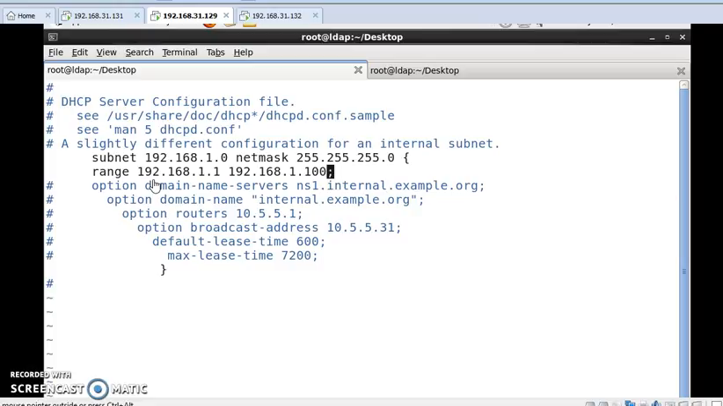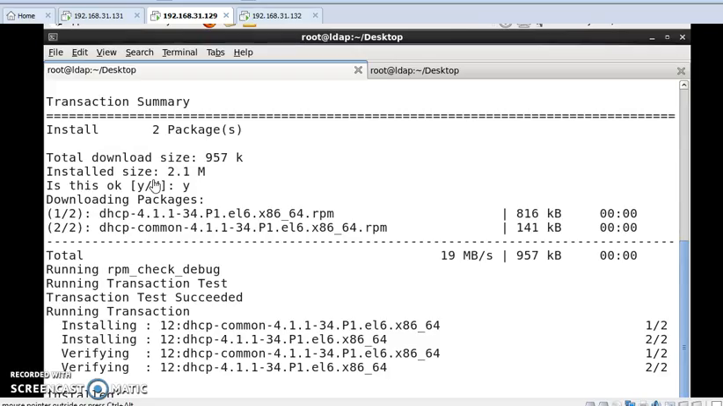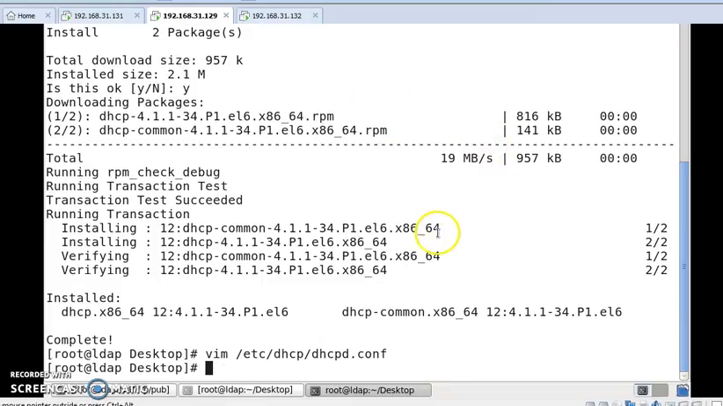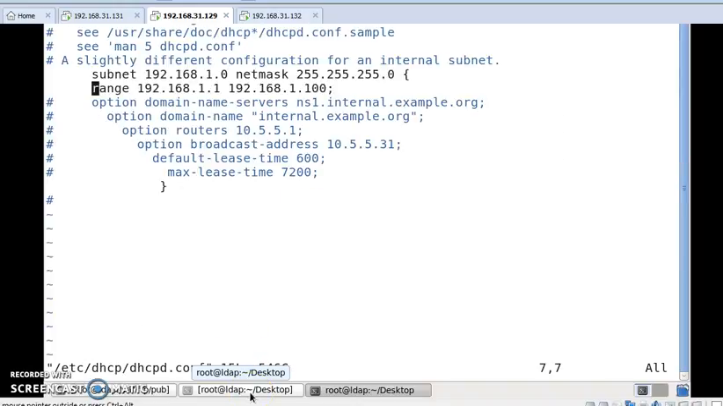Now I will save and exit from this Vim editor. Okay, it's okay.